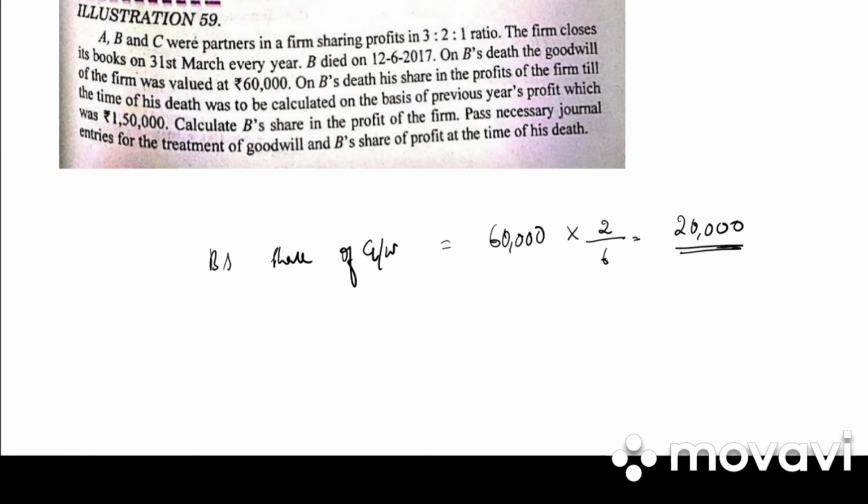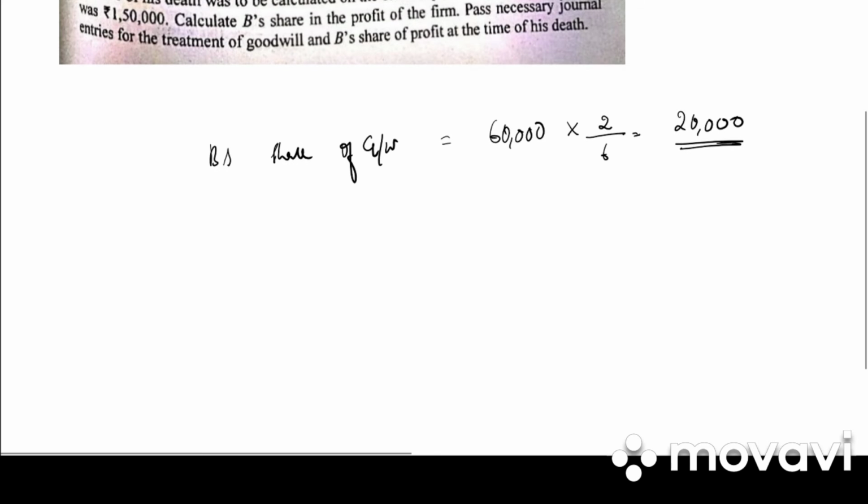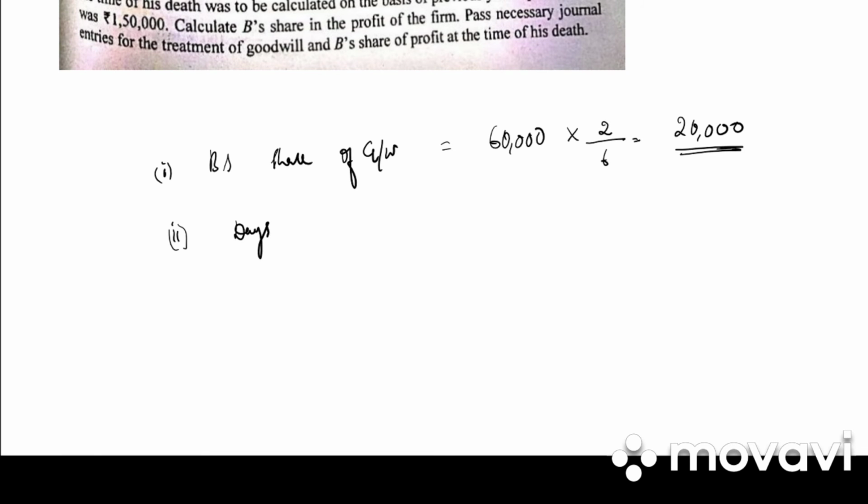So this 20,000 needs to be divided among the gaining partners in the gaining ratio. Because your new ratio is not given, what will be the gaining ratio? It will be 3:1. Next they have said that B's share will be calculated on previous year's profit, that is 1,50,000.